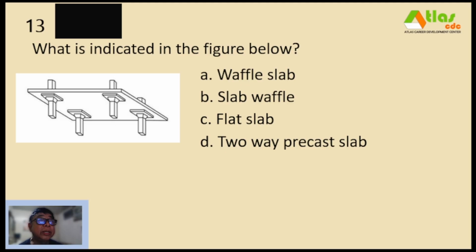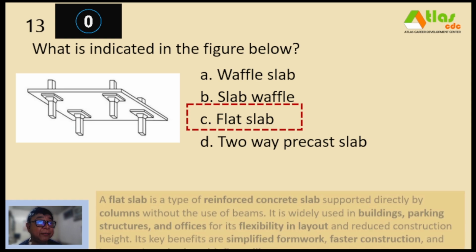Number 13. What is indicated in the figure below? A. Waffle slab, B. Slab waffle, C. Flat slab, and D. Two-way precast slab. And our correct answer is letter C, flat slab.